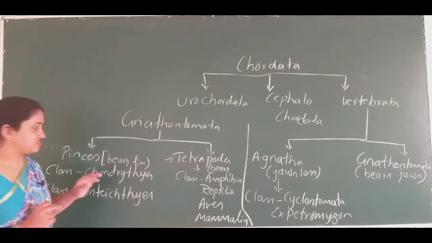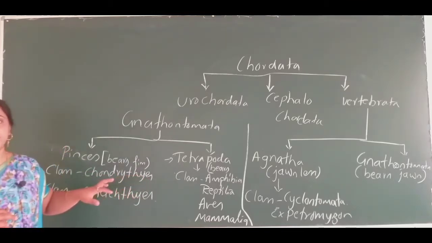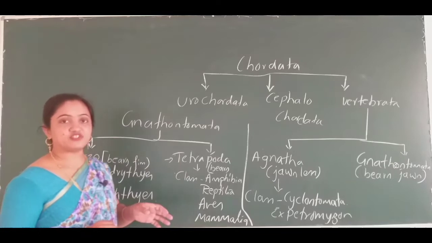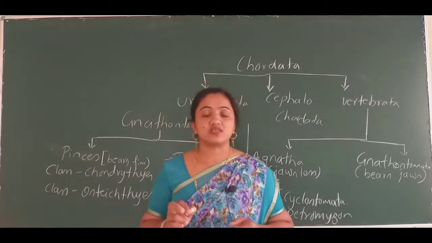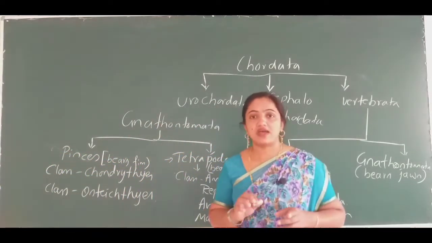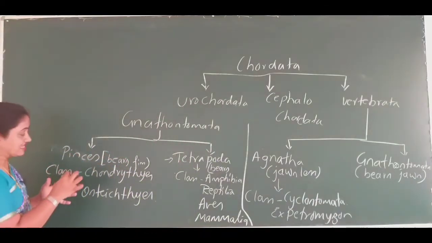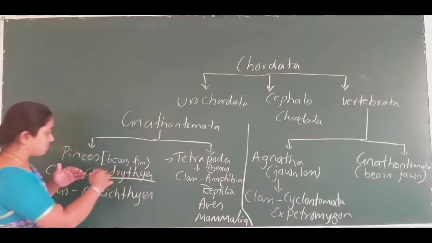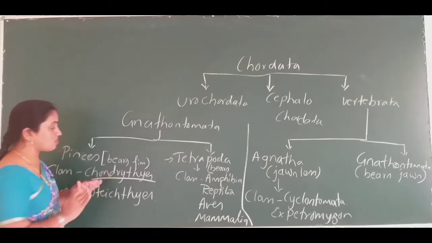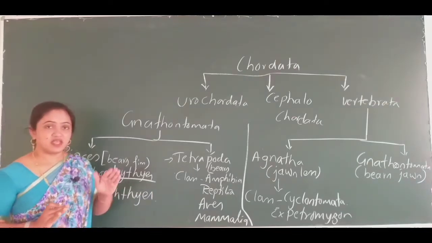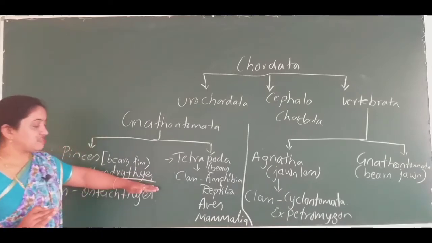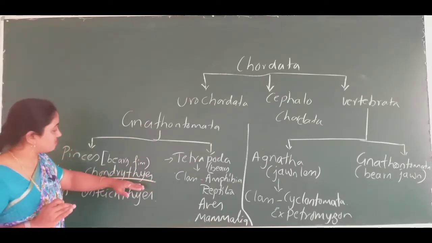And one more fish is the dogfish. And a few of the fishes you might have heard of are the stingray and the electric fish. These are all the fishes that come under the Chondrichthyes class. How can we describe the habitat of Chondrichthyes?